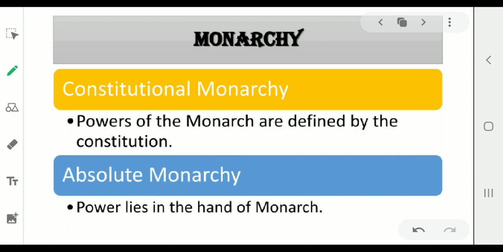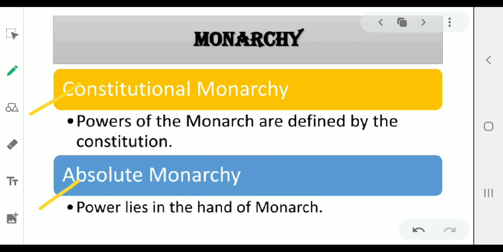So monarchies are usually hereditary. What happens is the power passes from kings and queens to their children. So people do not have a say in the selection of the monarch. But nowadays most monarchies are ruled by the monarch in name only. See here, there are two types of monarchy. First one is a constitutional monarchy and the second one is the absolute monarchy.